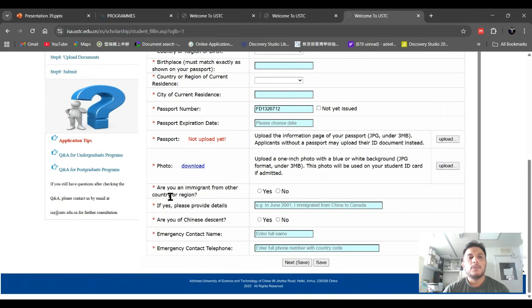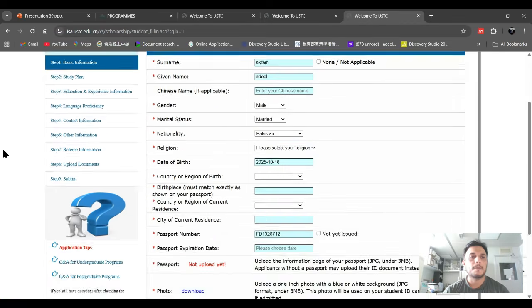The size of the file should be under 3 MB, not more than 3 MB. Are you an immigrant from another country originally? You can click no. If your descendants are Chinese, you can click yes, otherwise no. And after that, you can click save and continue.